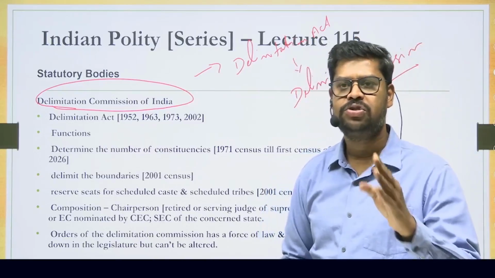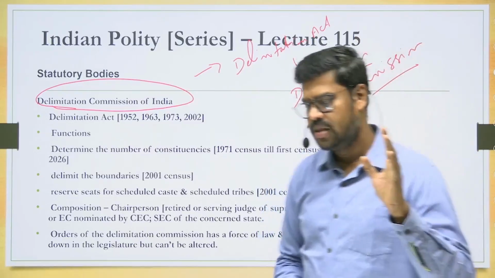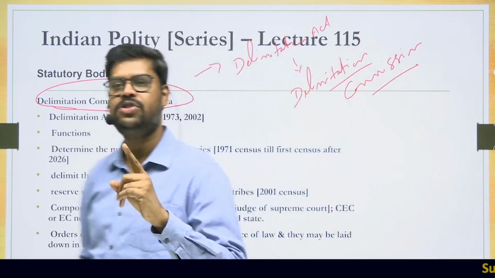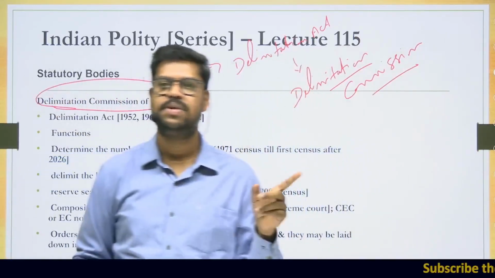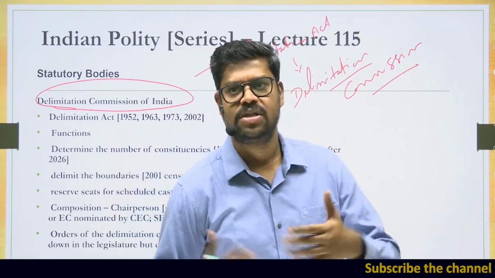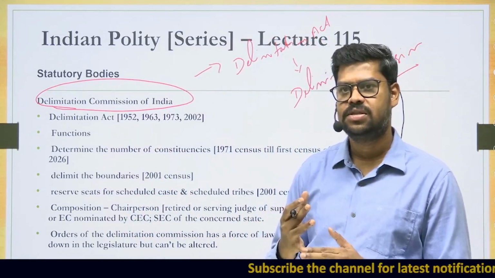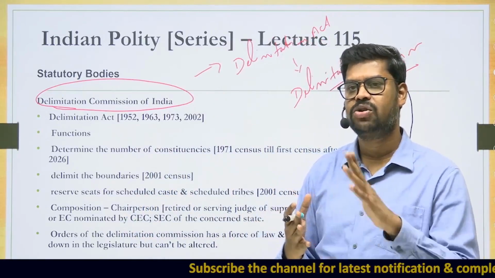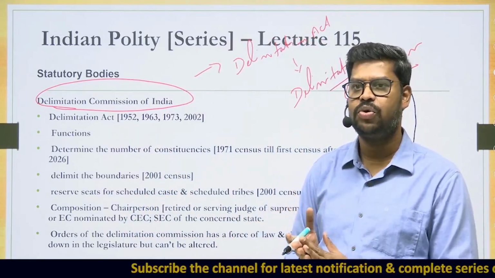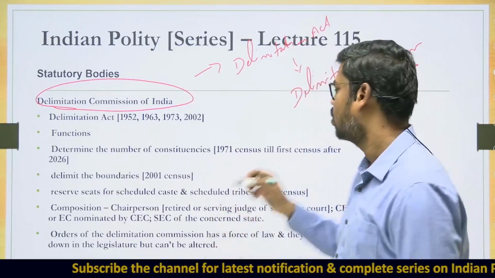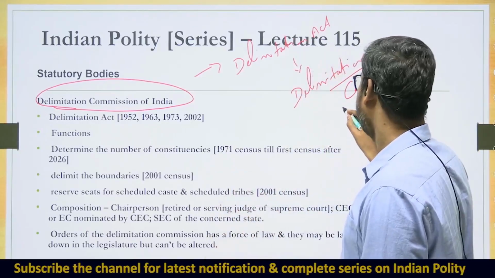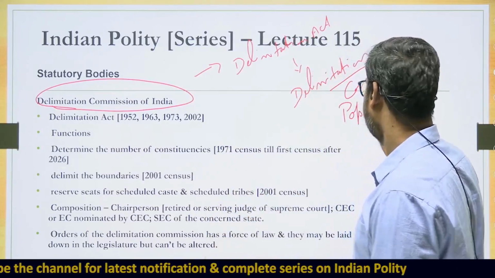Whatever body is established by way of a law passed by the Parliament, which is now the Delimitation Commission, shall determine the number of seats, draw the boundaries, and also reserve the seats for the scheduled castes and scheduled tribes. But all these things are to be done based on the population. So what is the basis on which all these things are to be done?